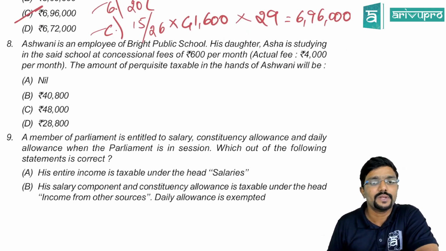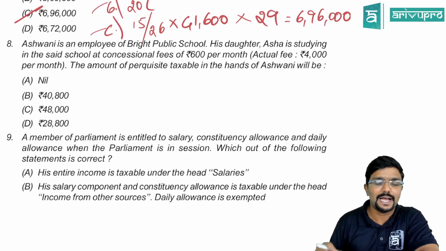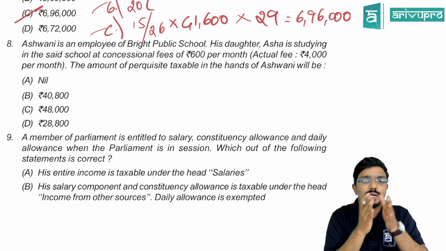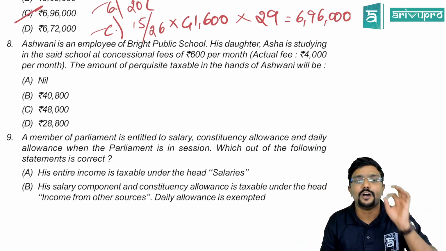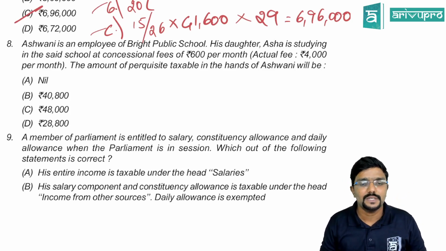Yeah, 8th one. Ashwini is an employee of British public school. His daughter Asha is studying in the said school at a concessional fee of 600 per month. Actual fees is 4,000 per month. Here, the employee's child is studying in the employer's school at a concessional fee. How much are they paying? Only 600. But actual fees is how much? 4,000. Find the amount of perquisite taxable in the hands of Ashwini.